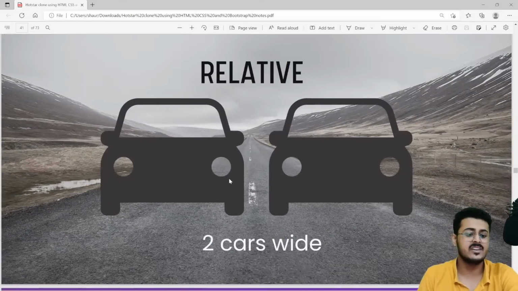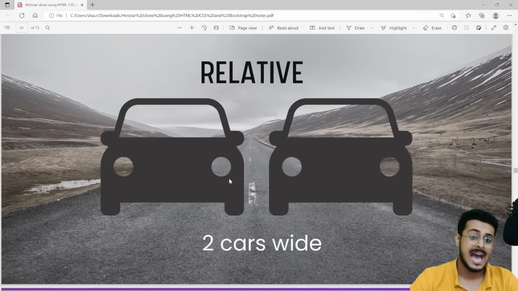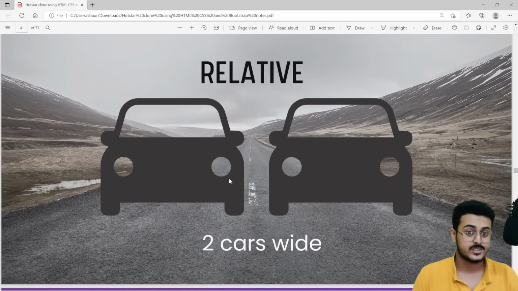Now you have a relative measurement, that this road is 2 cars wide. So that would be a relative measurement. Here, the width of the road basically depends upon the width of the car. If you have a Nano, then the road is very thin. If you have, let's say, a Fortuner, then the width of the road is very big. So based on the width of the car, the width of the road will also change. And that is where this becomes relative in nature, because now this is relative to the width of the car itself.